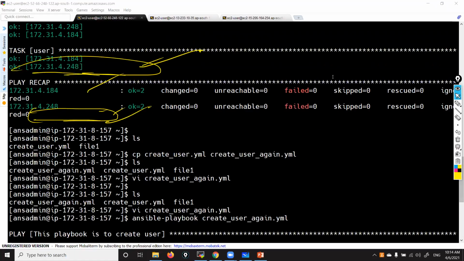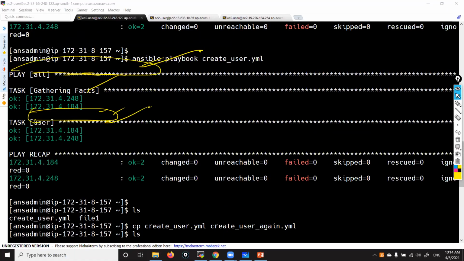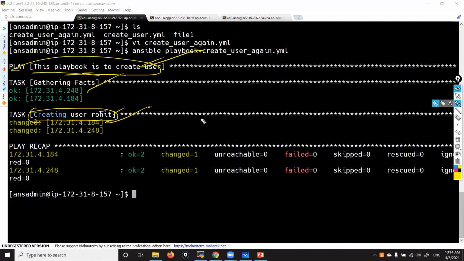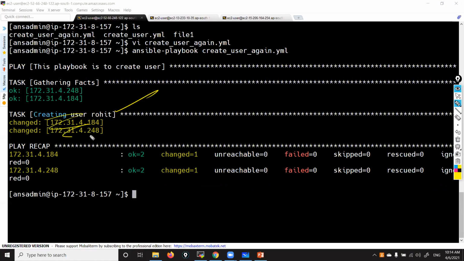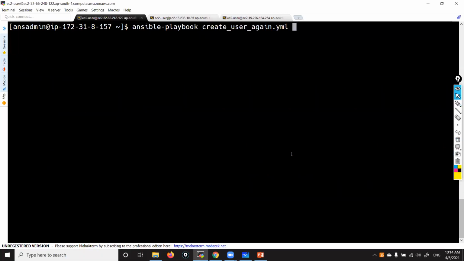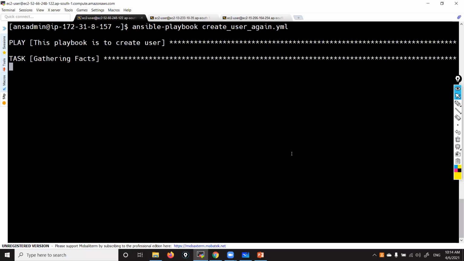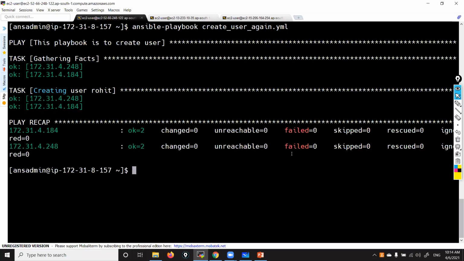Earlier, since we did not mention them, it was just showing the module name, user, and here all. But here you can see creating user Rohit. This playbook is to create it. Just by seeing this output, we can understand what it is doing. Now if you repeat this, it won't take any action again because the Rohit user is already there. See, it is not doing any action. Correct? So that is how it works.